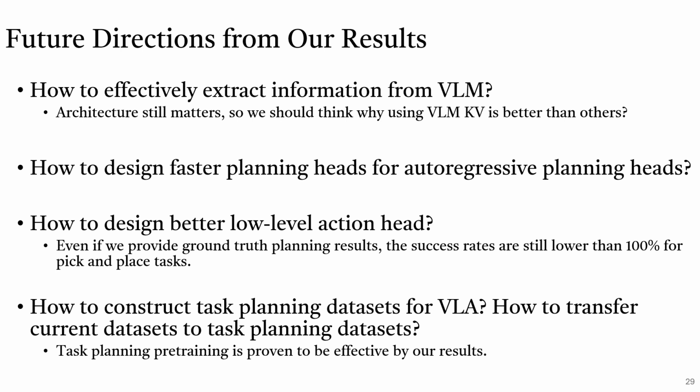Then, how to effectively extract information from the VLM? We see that architecture still matters, so we should think about why using VLM KV is better than others. Then, how to design faster planning heads for autoregressive planning heads? How to design a better low-level action head? Even if we provide ground truth planning results, the success rates are still lower than 100% for pick and place tasks.